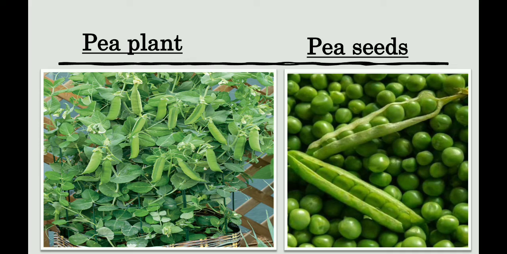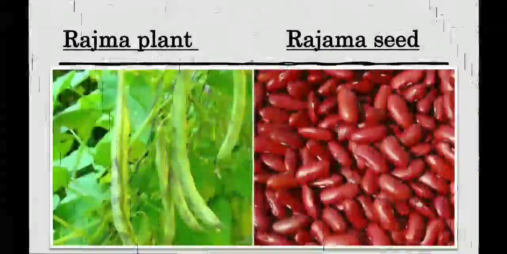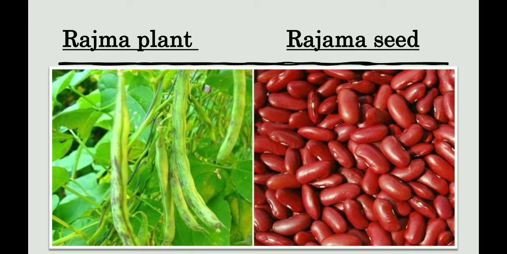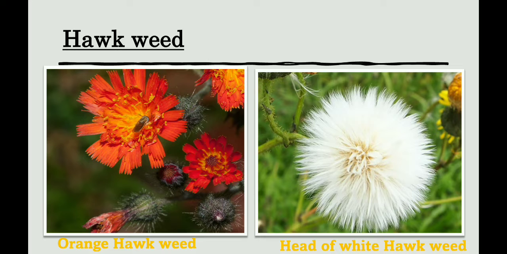Let's see the pictures of different types of plants and their seeds. First, the pea plant and its seed. On the left side, we see the picture of the pea plant, and on the right side, we see the photo of the pea plant seed. On one side, the rajma plant is located, and on the other side, the rajma seed is present. This is the photo of hawkweed. The first one is orange hawkweed and the second one is the head of white hawkweed.